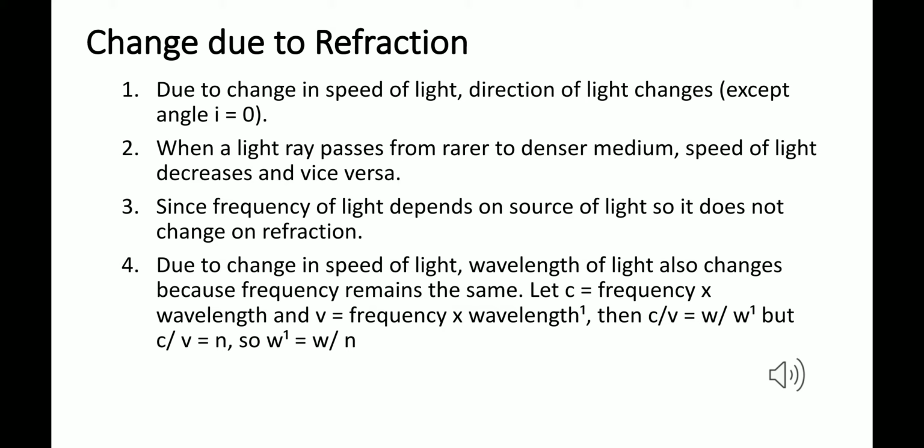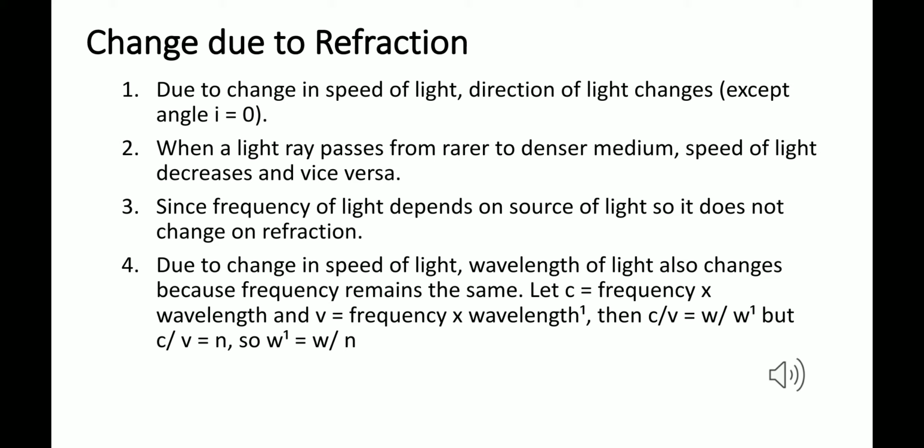Now we are on what are the changes due to refraction of light. What are the changes brought about due to the refraction of light? Number 1, due to the change in speed of light, the direction of light changes, except when angle i is equal to 0.